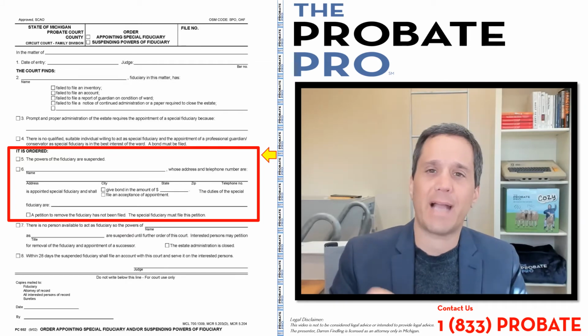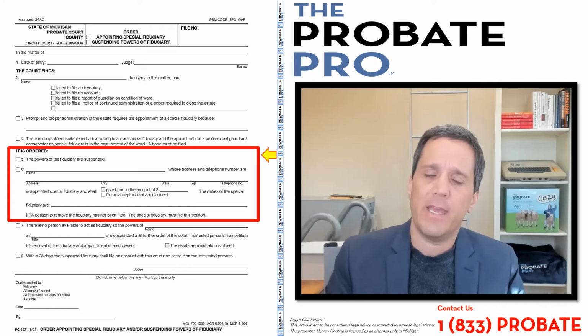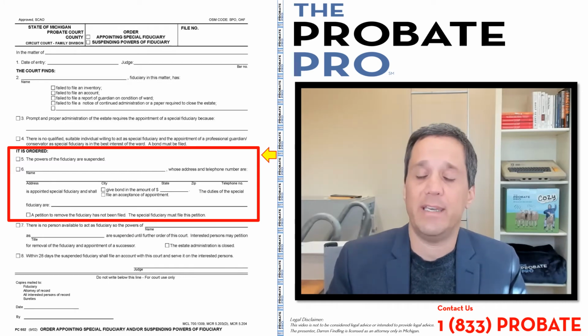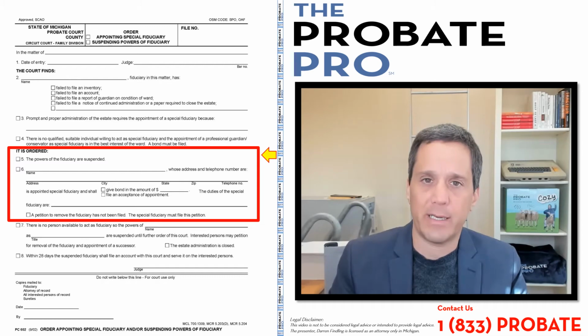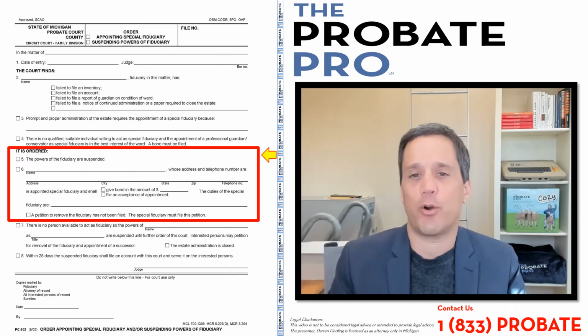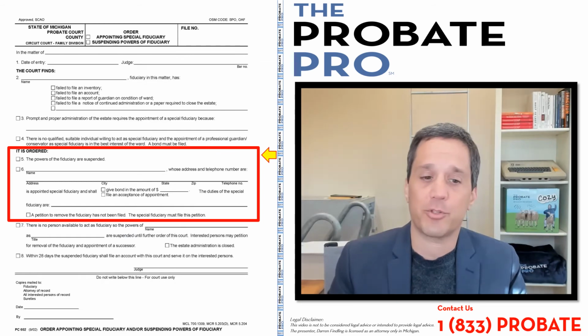The next box says a petition to remove the fiduciary has not been filed, and the special fiduciary should file the petition. So imagine if the court believes that the special fiduciary needs to be appointed and the existing fiduciary, not only that their powers should be suspended, but their powers should be terminated and they should be removed in their role as guardian, conservator, personal representative, or trustee.